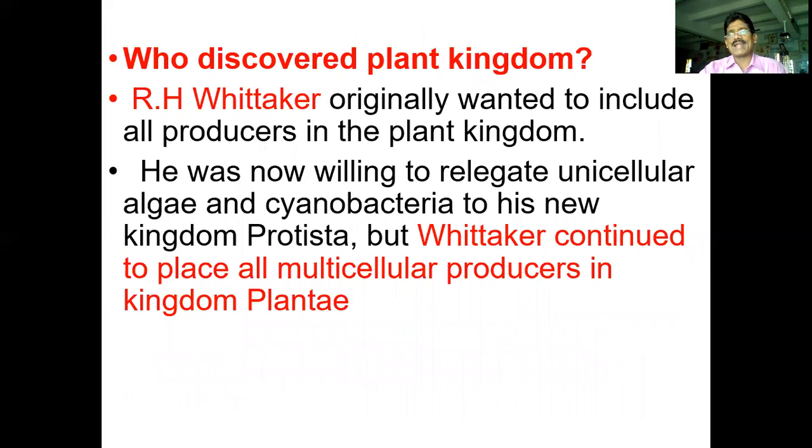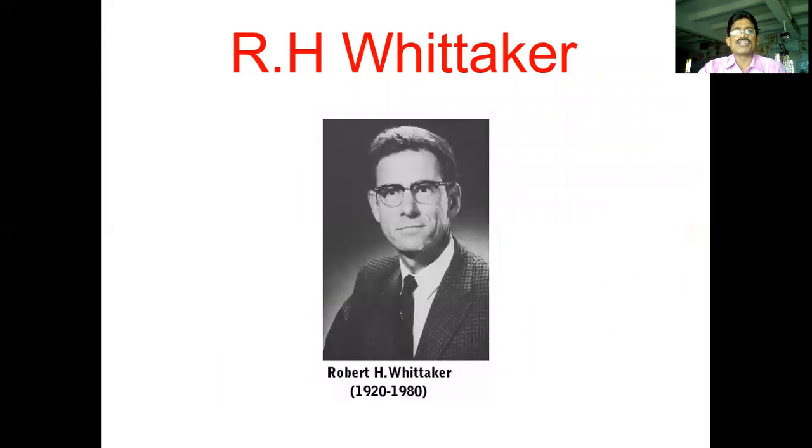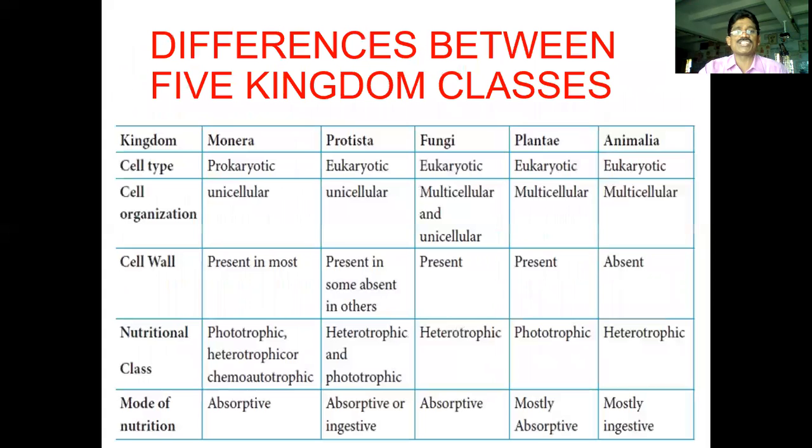But who discovered the plant kingdom? R.H. Whittaker originally wanted to include all producers in the plant kingdom. But he was willing to relegate unicellular algae and cyanobacteria to his new kingdom, Protista. R.H. Whittaker continued to place all multicellular producers in the plant kingdom. He is the famous scientist who gave the five kingdom classification in biology. He explained the differences among Monera, Protista, Fungi, Plantae, and Animalia.